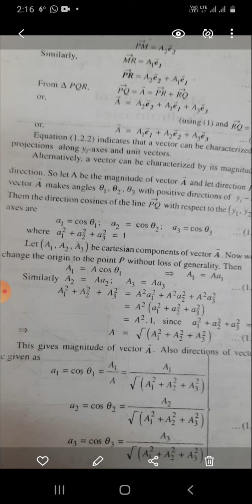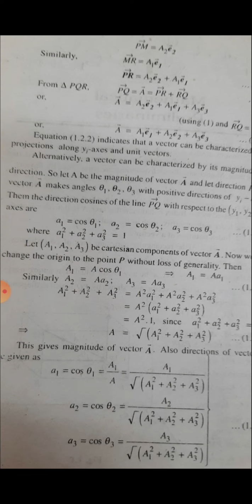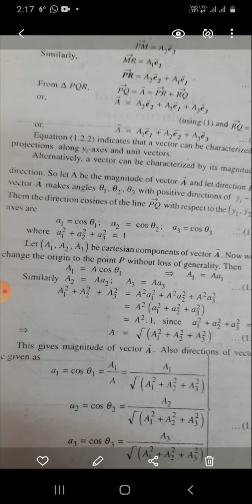But then from triangle PQR, PQ, which is A, is equal to PR plus RQ. Then A is equal to A2 e2 plus A1 e1 plus A3 e3. Using equation 1, and RQ is equal to A3 e3, A is equal to A1 e1 plus A2 e2 plus A3 e3. Equation 1.22 indicates that the vector can be characterized by its projections along the y-axes and unit vectors.